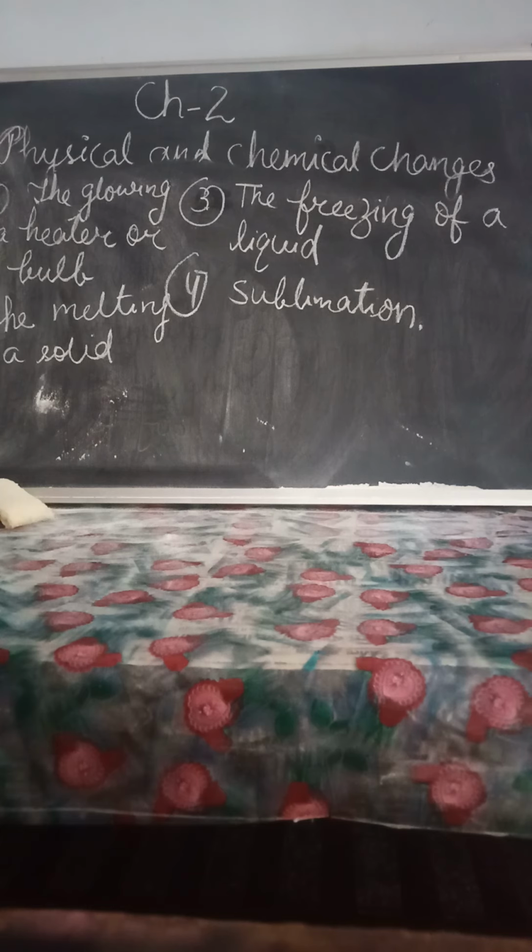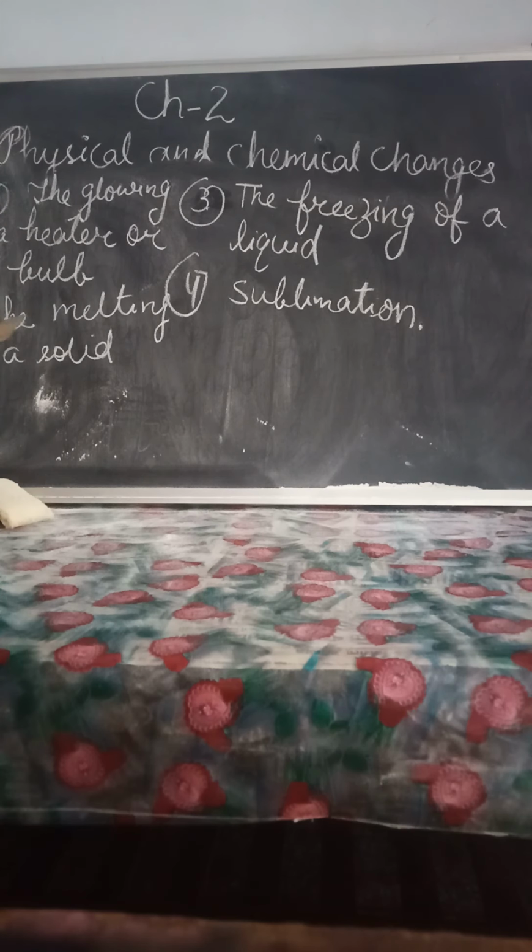In the same way, as we pass current through a heater, it starts glowing and starts giving hot air. When we switch it off again, it stops giving hot air. But nothing new is formed in that. So that is why no new substance is formed. The bulb and heater remain as they are.